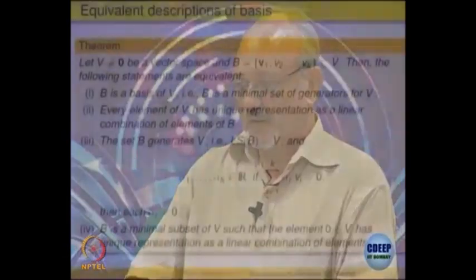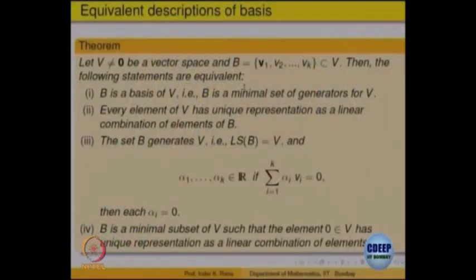Okay. So, that basically means, let me go through the statement once again. It says you are given a vector space and you are given a finite set, right. We want to know when is a finite set a basis. One is, it is a basis means it is a minimal set of generators, right.